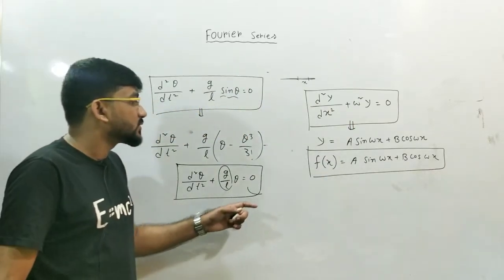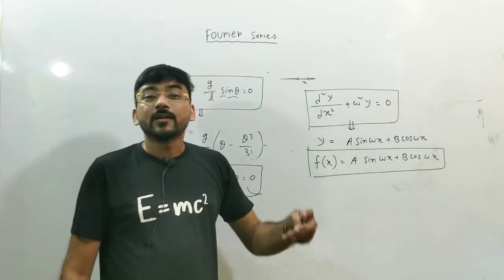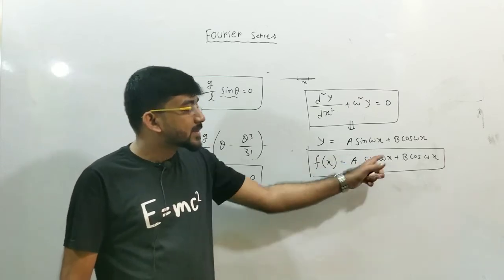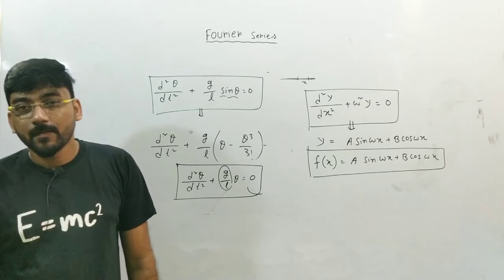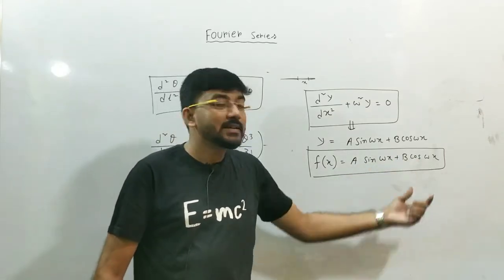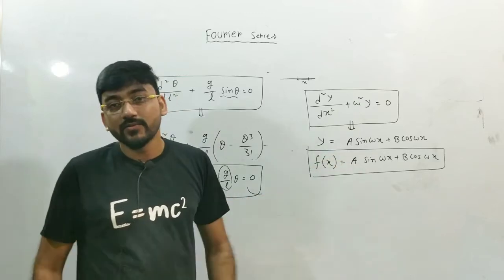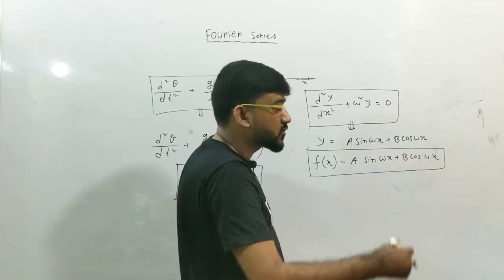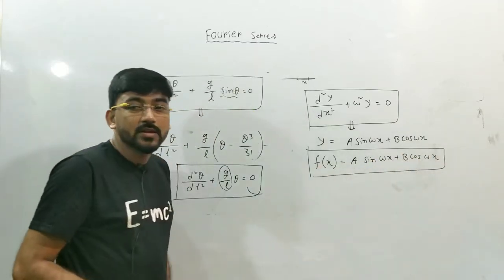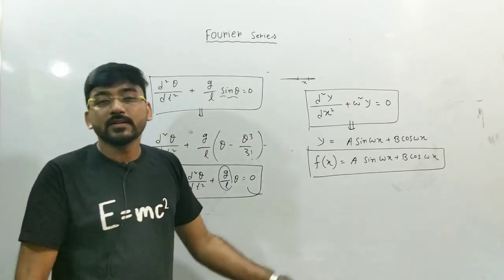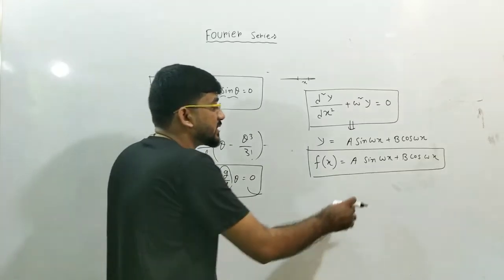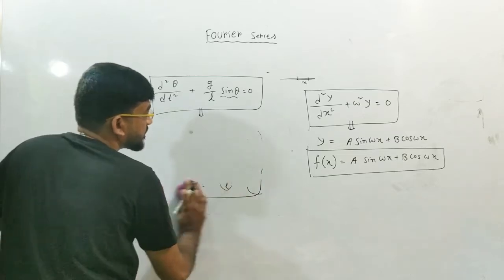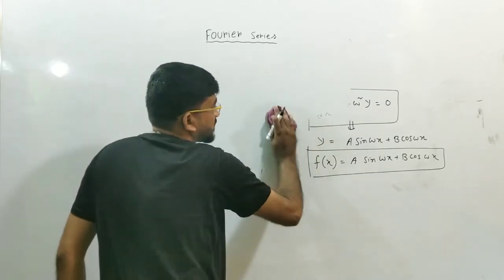and not only the solution of this differential equation, but there are many kinds of periodic functions that can be represented or can be expressed in terms of sine and cosine form, and if this can be written in terms of series, then this is actually called the Fourier series. So you know, if there are more terms, instead of sine omega x and cos omega x, the solution may be this kind also. If you see in waves, then there is a superposition of many simple harmonic oscillations. In that case, there is not only one term sine omega x or cos omega x, you can see this kind of function. Let me write down.